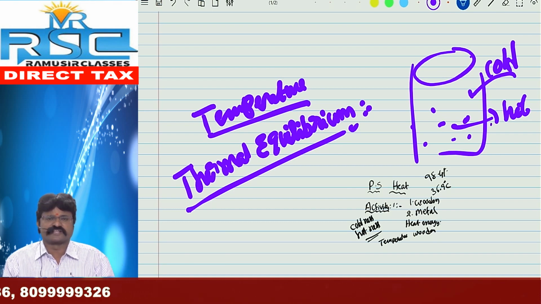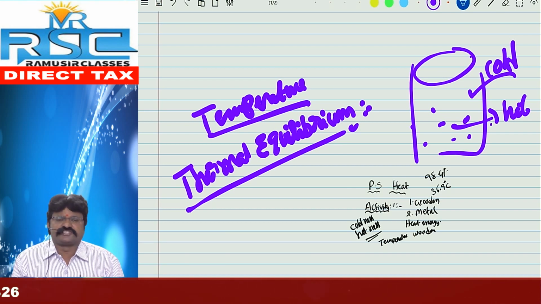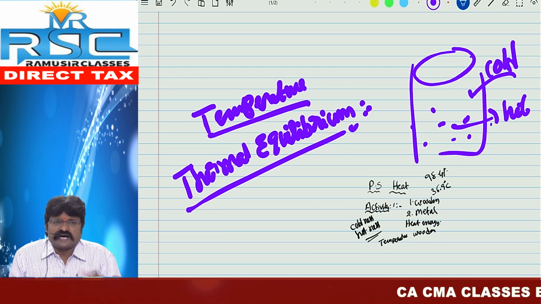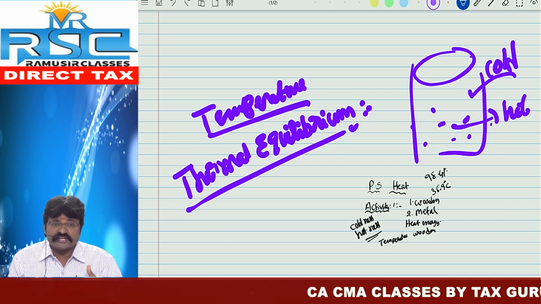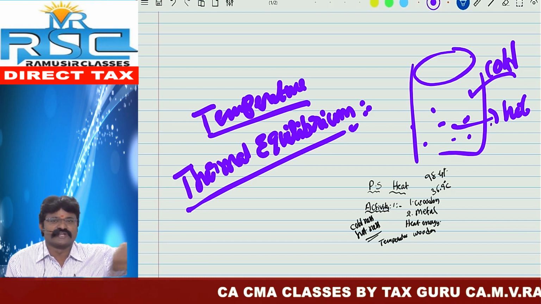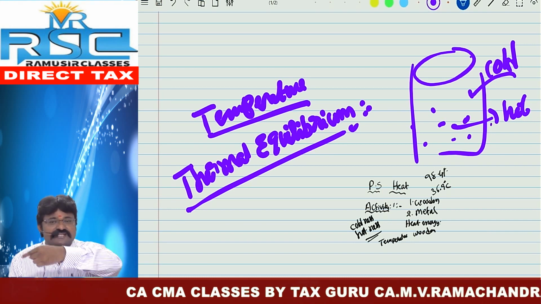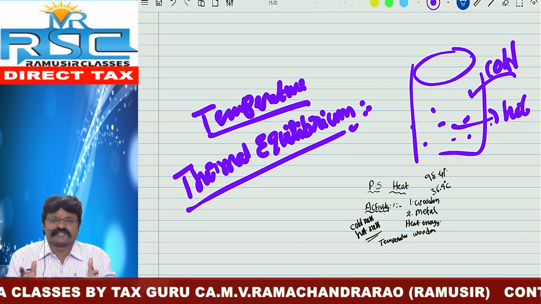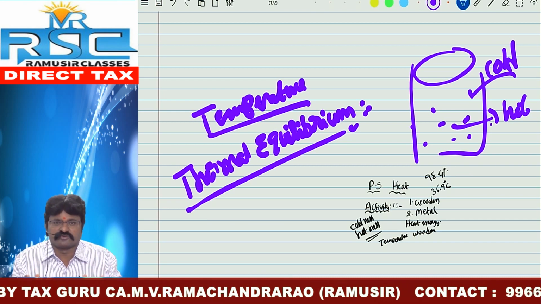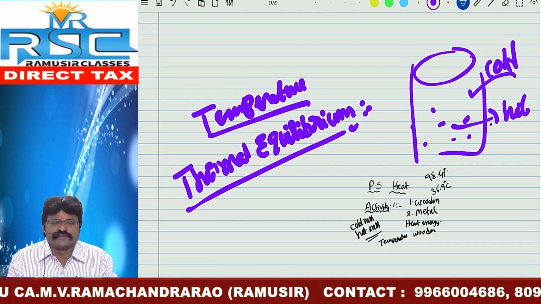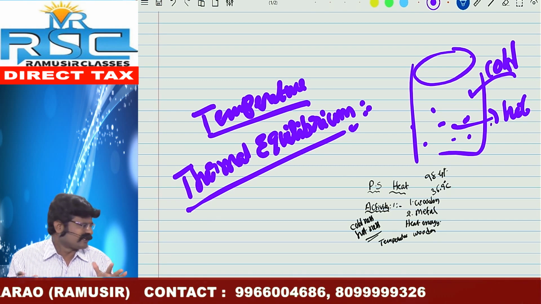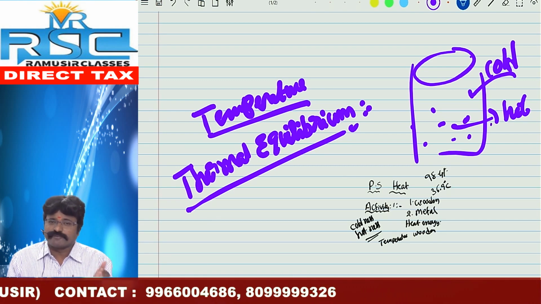For example, if you sit in your room and you are feeling neither sweaty nor uneasy, your body is in thermal equilibrium with the surroundings, and the surroundings are in thermal equilibrium with our body. For example, in summer when there is a power cut in our house, if you sit in that room you may feel sultry, sweat is coming, and you feel uncomfortable.